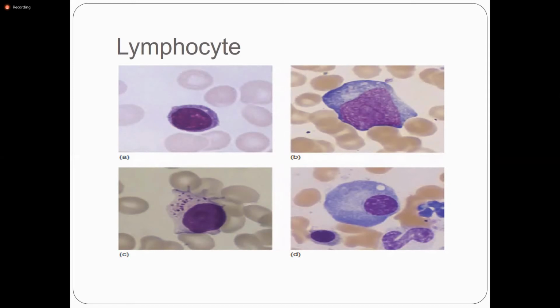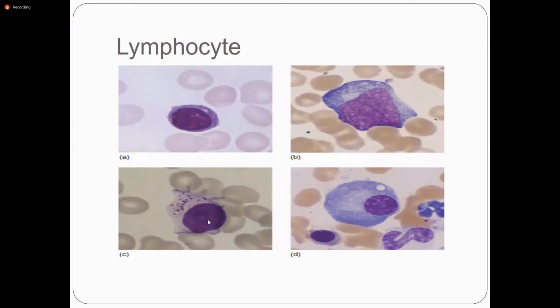So we can proceed further. These are the different morphological types of the lymphocyte. This is the normal looking lymphocyte. This is slightly larger than the red cells. High N:C ratio. What is the high N:C ratio? Nuclear cytoplasmic ratio. The whole nucleus is filling the cell. Only a small amount of cytoplasm is seen. It's called the high nuclear cytoplasmic ratio.